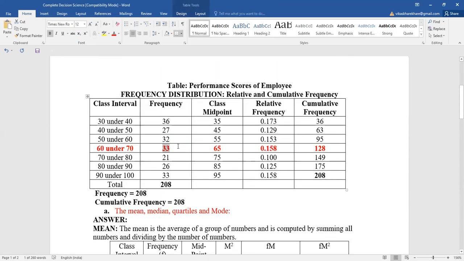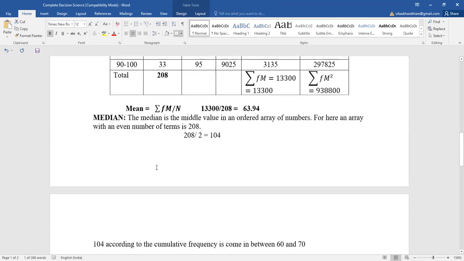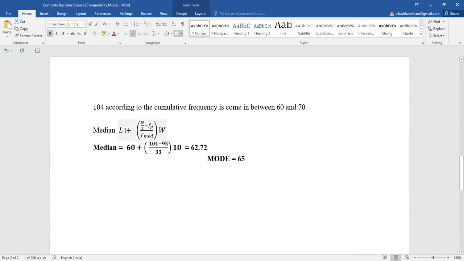Then we identify the width of the class. In the given data, the width of the class interval 30 under 40 is 40 minus 30, which is equal to 10. So we put in all the values: the lower limit of the class interval 60, N by 2 as 104, frequency of the median class 33, cumulative frequency before the median class 95, and width of the class 10. Then finally, the value of the median is 62.72.